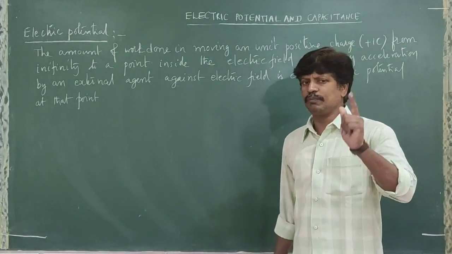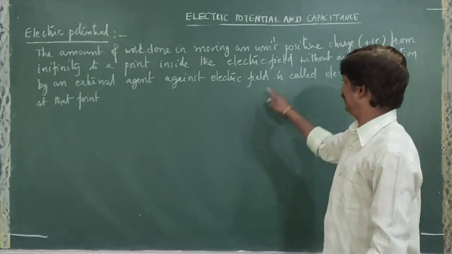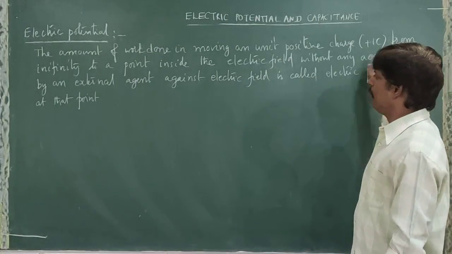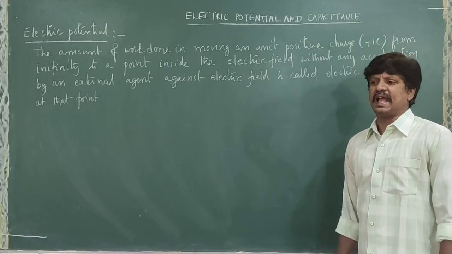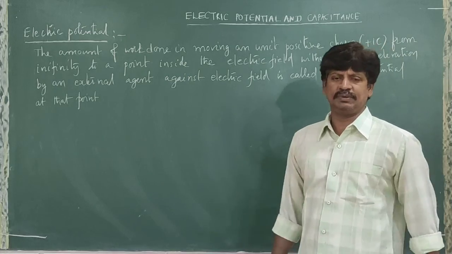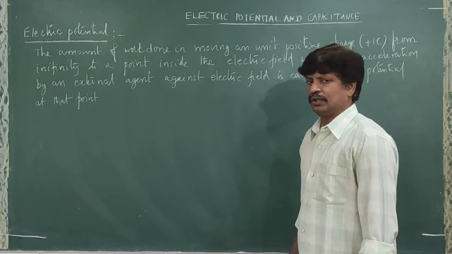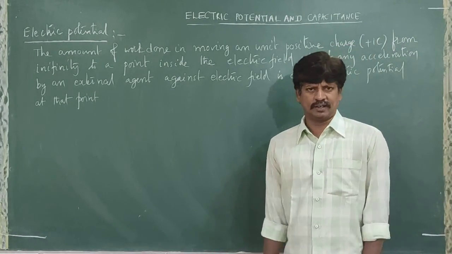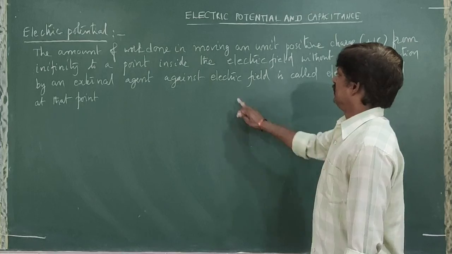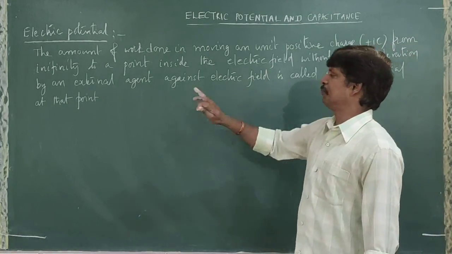So you want to move plus 1 coulomb of charge from outside the electric field into the electric field without any acceleration. No acceleration must be there. That means net force must be 0, by an external agent. That means by an external force, against the electric field, is called electric potential at a point.